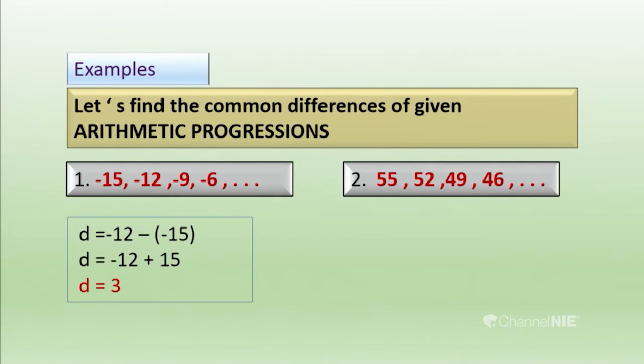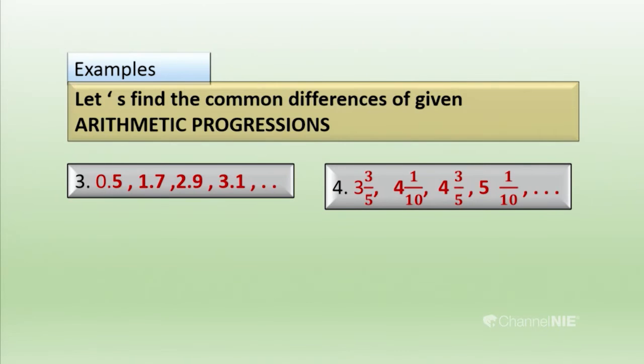Then the second arithmetic progression, look at that. I have selected another consecutive pair. In the first arithmetic progression I selected the first pair, and in the second arithmetic progression I have selected the second and third consecutive pair. I have subtracted 52 from 49. So, then we get D is equal to minus 3. The common difference of the second arithmetic progression is minus 3.